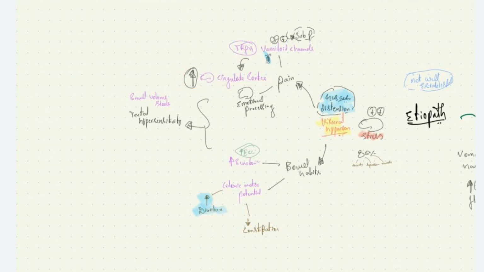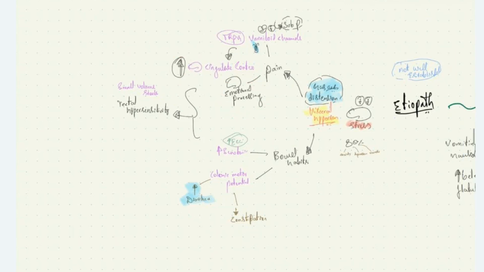This area is responsible for emotional processing of pain. Due to increased activity of the vanilloid channels, the patient has pain, and along with that, they have increased perception of pain due to increased activity of the cingulate cortex.